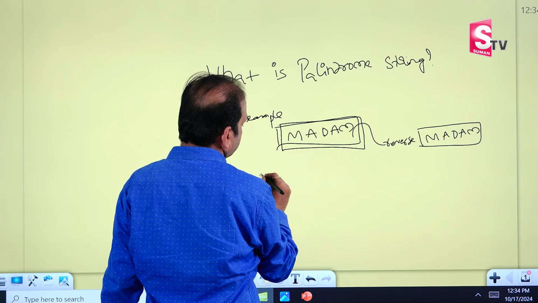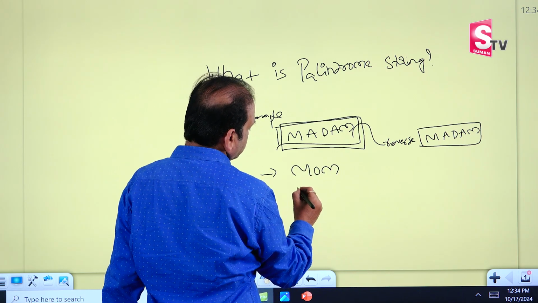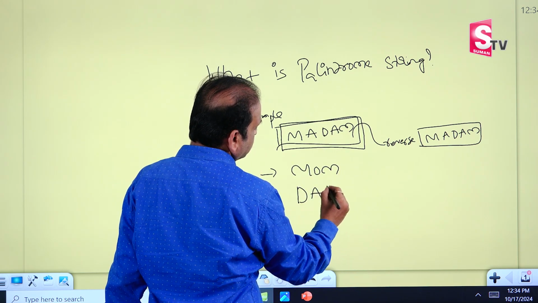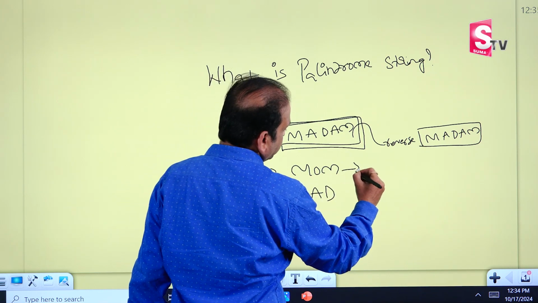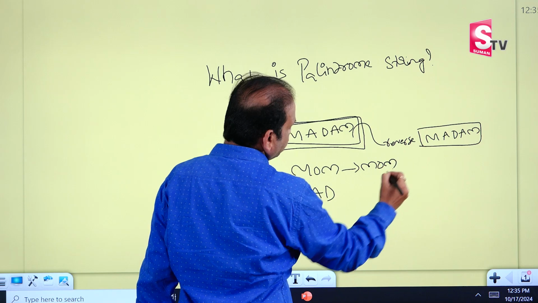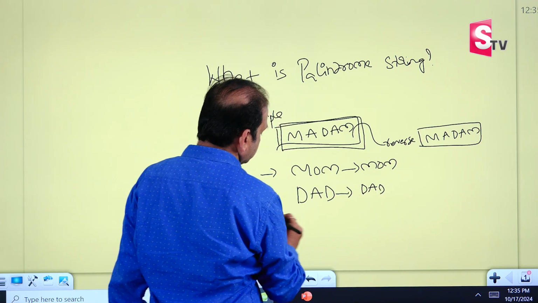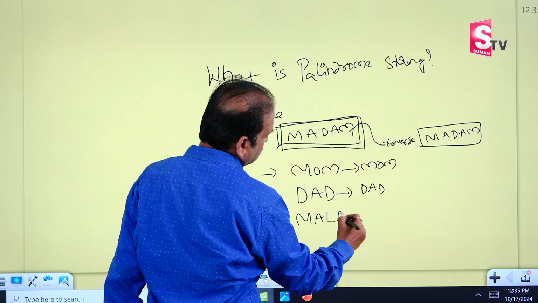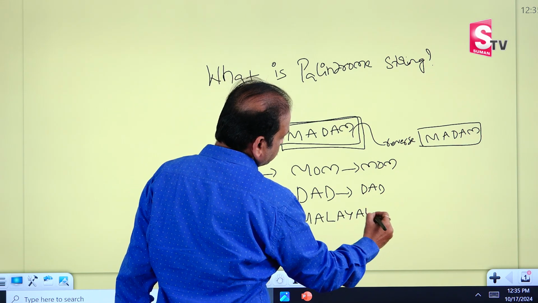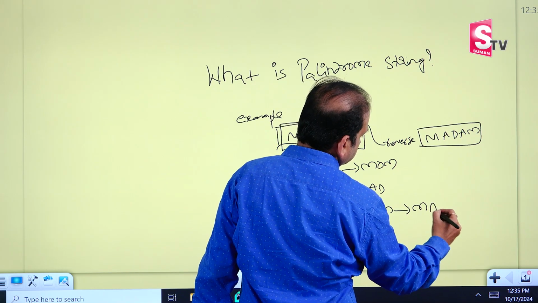Okay, one more example, mom. This is also a palindrome. Dad. This is also a palindrome, because when you reverse mom, again it is mom only, M-O-M. When you reverse dad, again it is dad only. Likewise, for example, there is one string called Malayalam. When you reverse Malayalam, again it is the same string, Malayalam only.